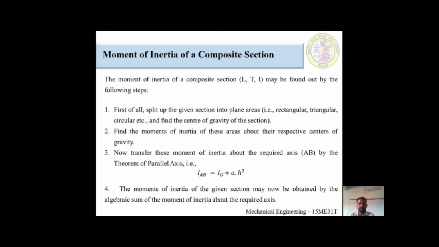The formula: IAB is the new parallel axis we want to find. IAB is equal to IG plus A into H square. IG is the moment of inertia of the lamina, A is the area of that particular section, and H is the height of that particular section. That parallel axis theorem is very important for your problem solving classes.